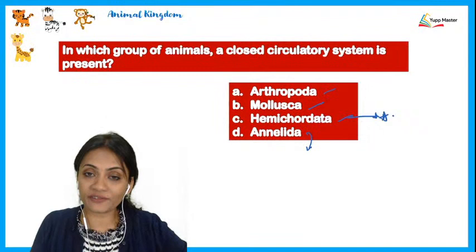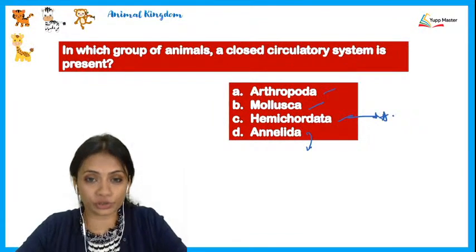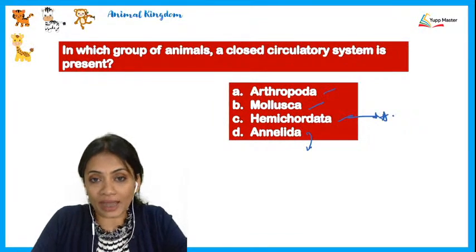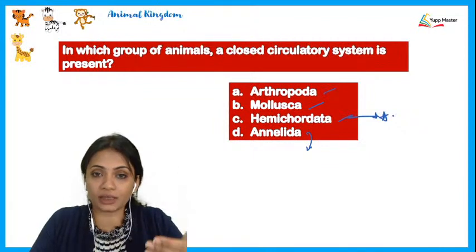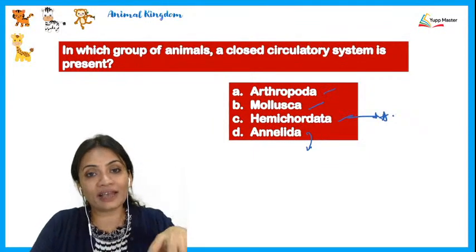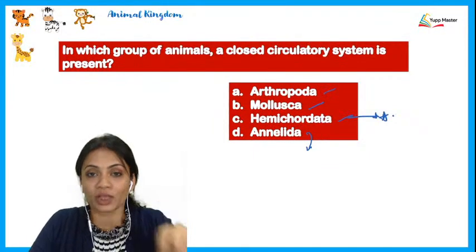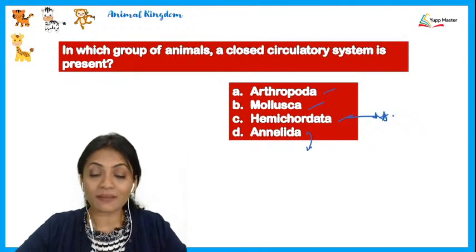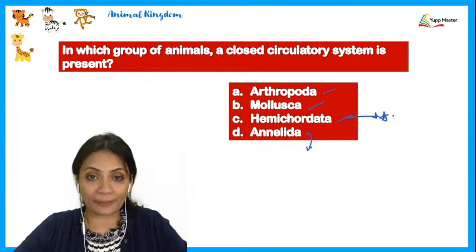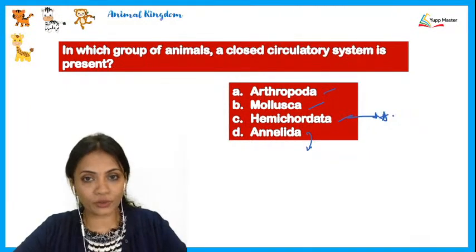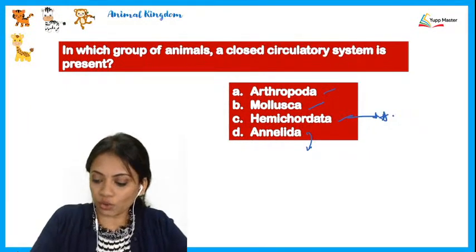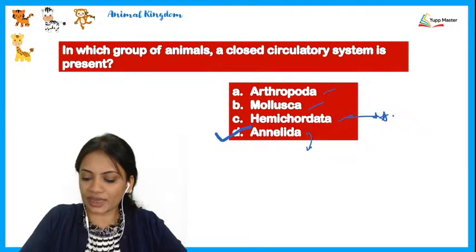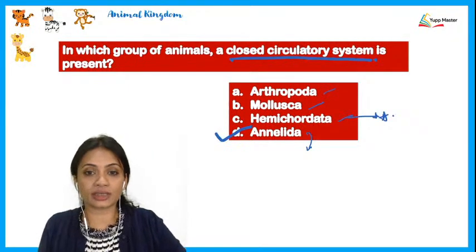If you remember, we have studied this when we did about the earthworms, alright, where they are having a dorsal blood vessel, a ventral blood vessel, and then they have hearts which are joining these two. So basically the blood was always going to be flowing in those blood vessels and in thinner capillaries. Blood is not found in the whole body cavity. So it is D, Annelids, which have a closed circulatory system.